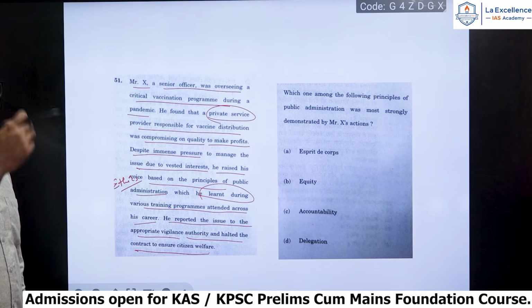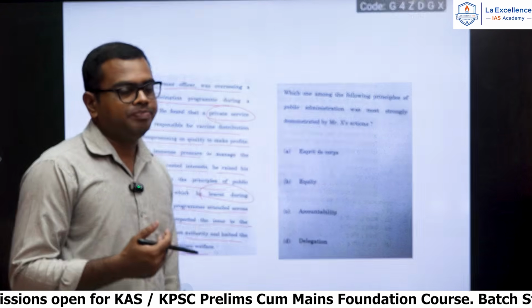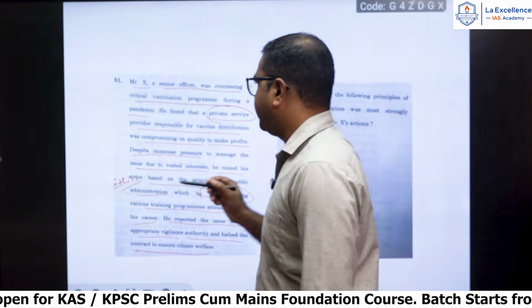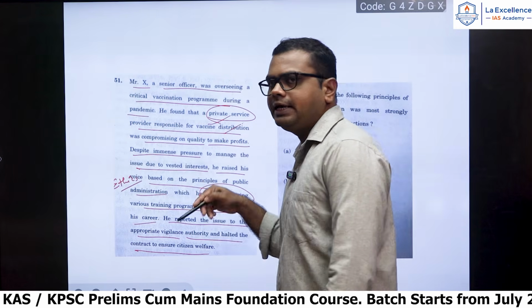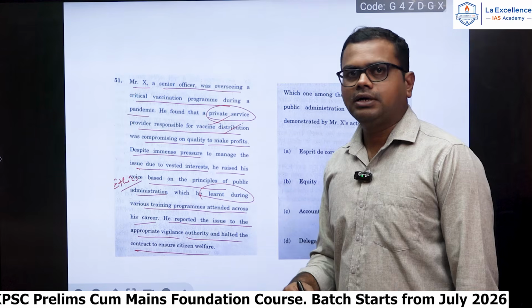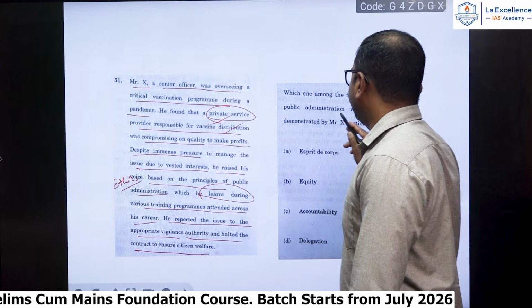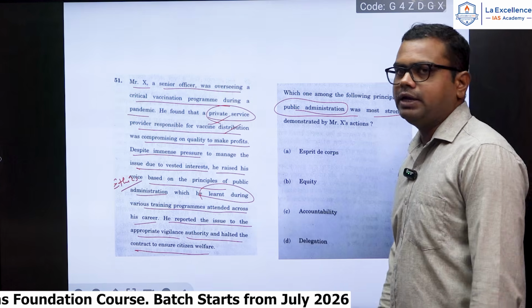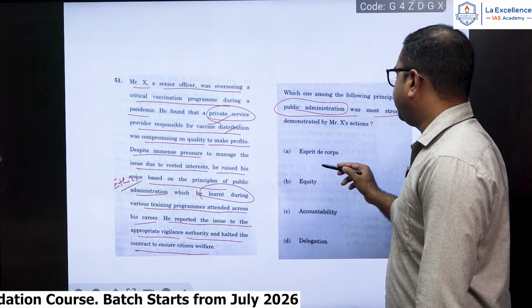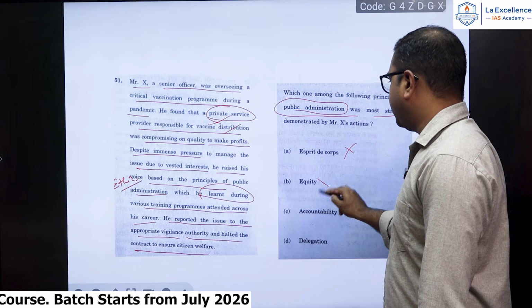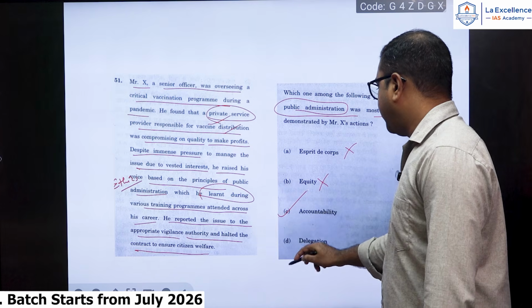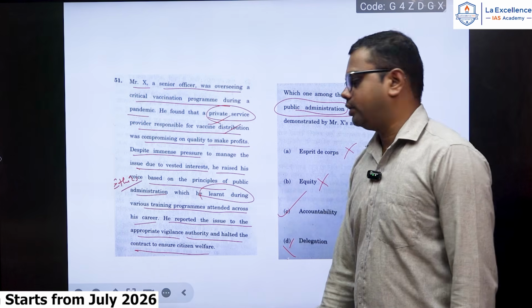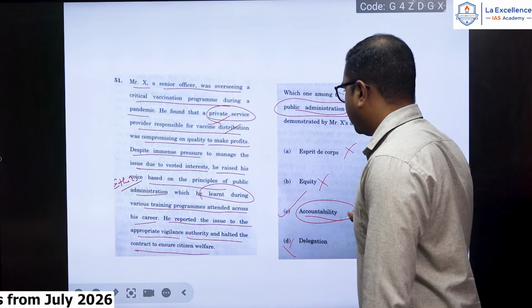So basically here an officer has seen there was a compromise in the delivery of the vaccine and he reported such an issue to the concerned authority. So which of the following principles of public administration was most strongly demonstrated? Esprit de corps, wrong. Equity, wrong. Accountability, yes. Delegation, again it's a wrong one. So accountability is the correct option here.